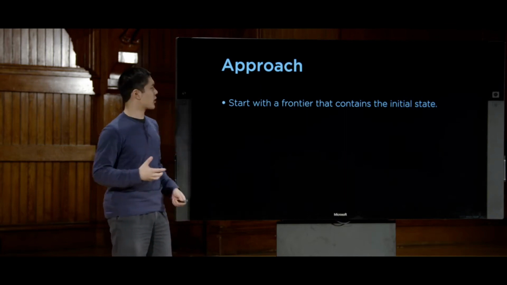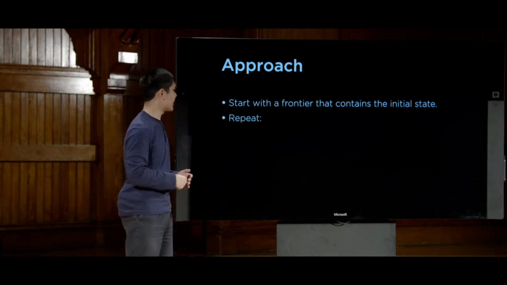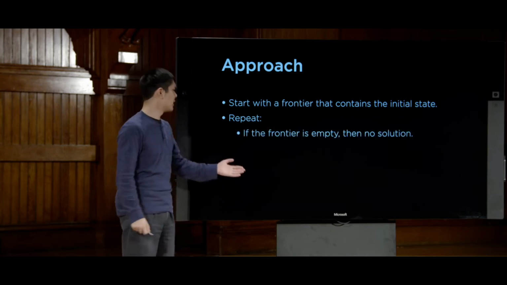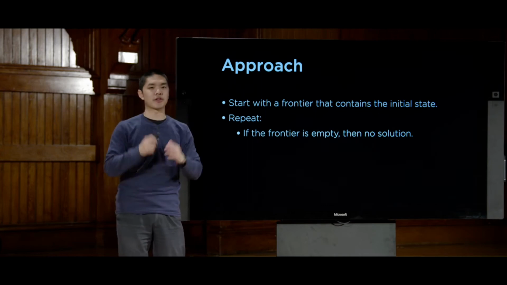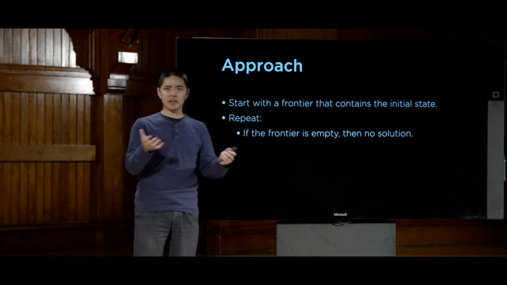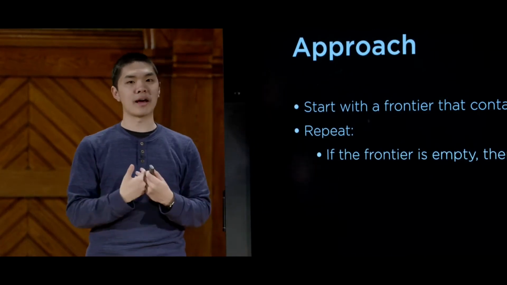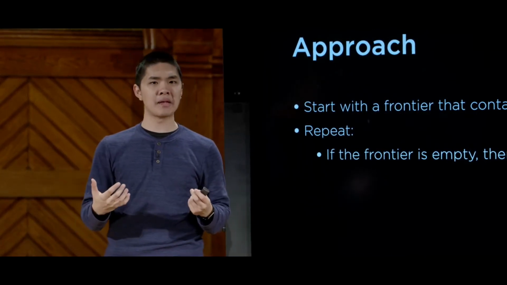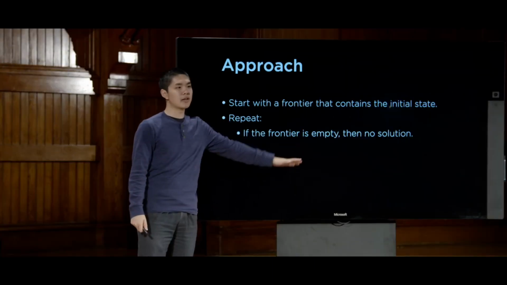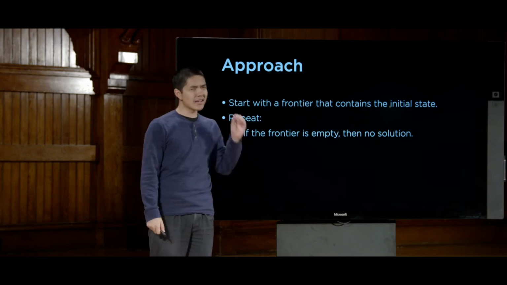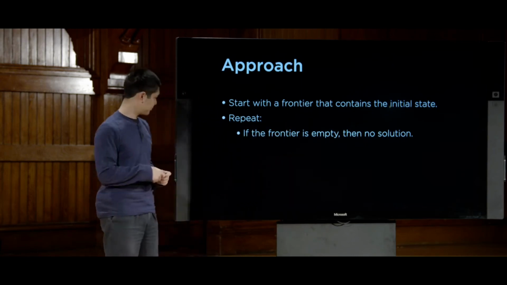And then our search algorithm is effectively going to follow a loop. We're going to repeat some process again and again and again. The first thing we're going to do is, if the frontier is empty, then there's no solution. And we can report that there is no way to get to the goal. And that's certainly possible. There are certain types of problems that an AI might try to explore and realize that there is no way to solve that problem. And that's useful information for humans to know as well. So if ever the frontier is empty, that means there's nothing left to explore, and we haven't yet found a solution, so there is no solution. There's nothing left to explore.